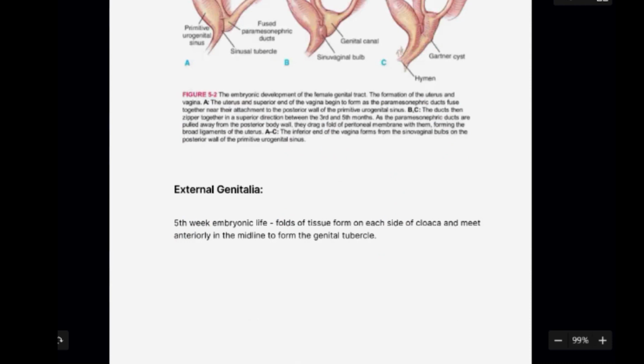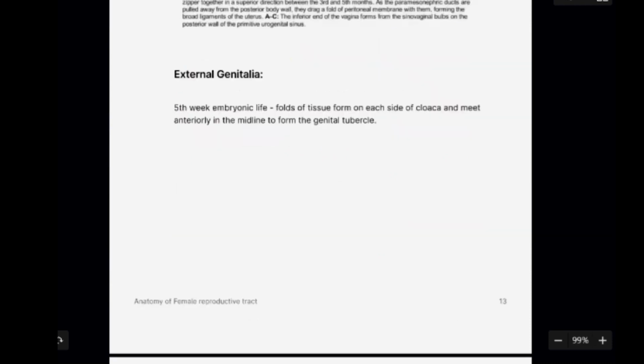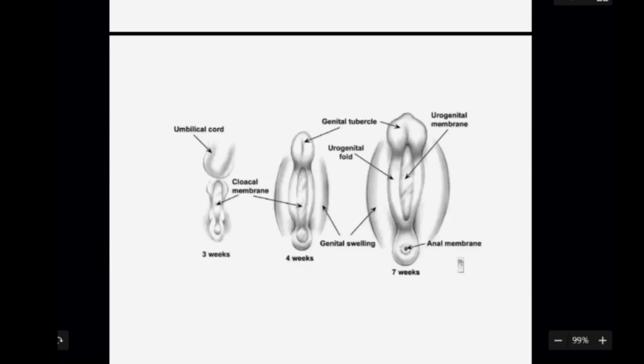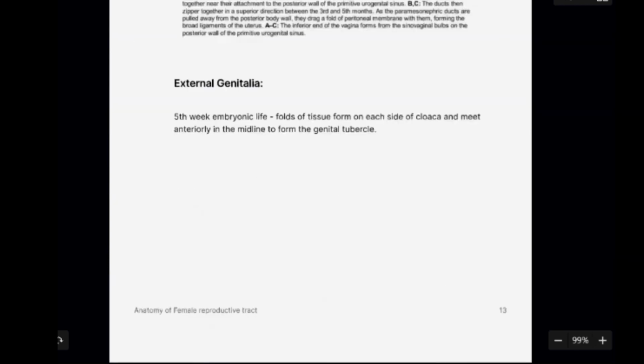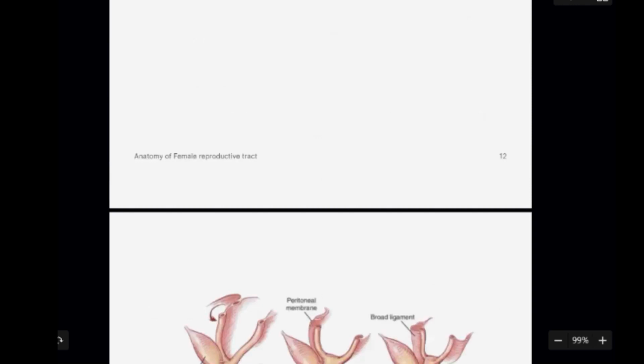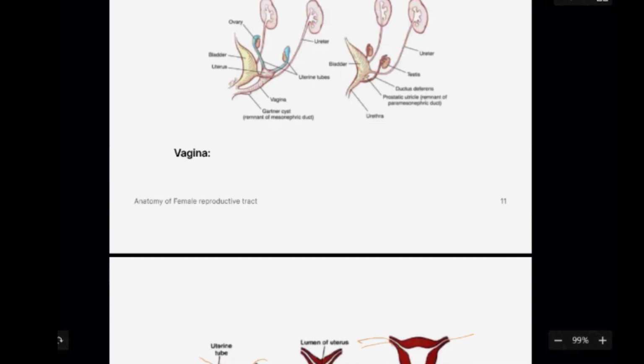The external genitalia, as I told, is going to occur from the urogenital sinus. This is actually developed from the cloaca, which I mentioned in the beginning. Remember this cloaca? That is going to give rise to the development of the urogenital sinus.